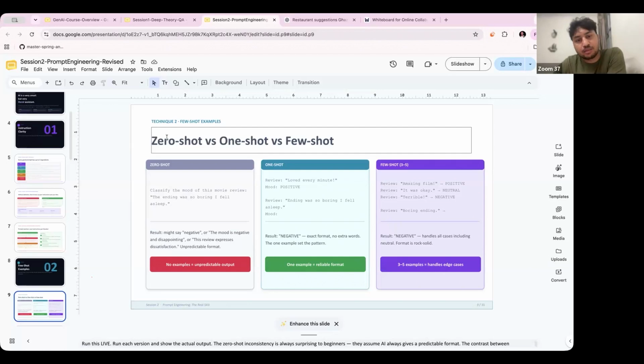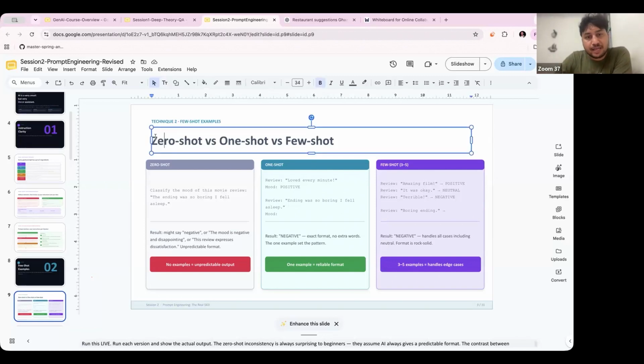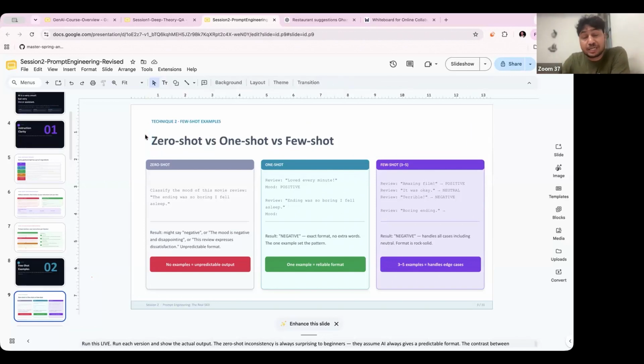So in this website, on the basis of user reviews, you want to figure out whether a movie is good or bad. This is the kind of chatbot you want to make. So while making these kinds of chatbots, you need to figure out a few things. That is what I want to discuss with you guys. There are a few examples, and a few techniques to implement this kind of stuff.